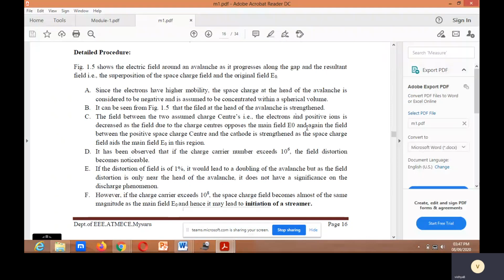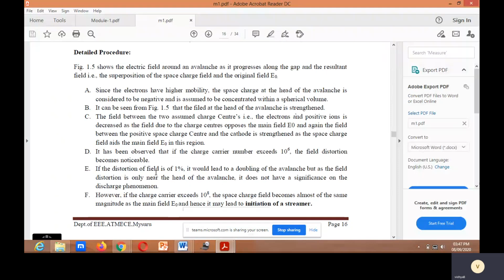It has been observed that if the charge carrier number exceeds 10 to the power of 6, then field distortion becomes noticeable. At that situation we notice that the field will be distorted. If the distortion of the field is only 1%, it will lead to a doubling of the avalanche.